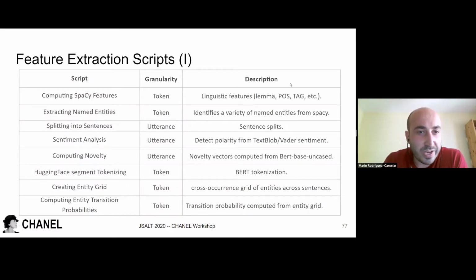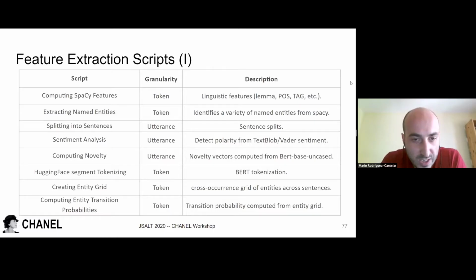Next slide. So we created several scripts to extract features from these datasets. The first one allows us to extract linguistic features such as lemma, parts of speech, and so on. Also, we can extract the entities. We can split the utterance into the different sentences. We can check the polarity, whether the utterance is positive, neutral or negative, using the TextBlob and Vader libraries.